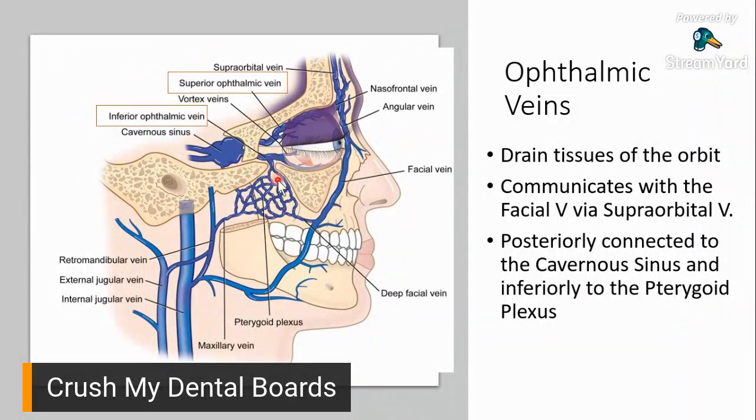And then a little bit inferiorly, connected siya sa pterygoid plexus. Okay? So, based just on this slide, ang gusto kong ma-imagine ninyo ay kabit-kabit pala silang lahat. Kahit na meron silang distinct na pangalan, at some point, they are connected. Okay? So, hold that thought. Next vein.